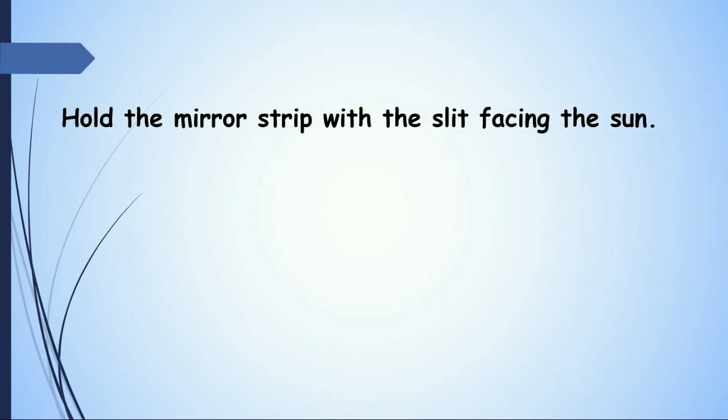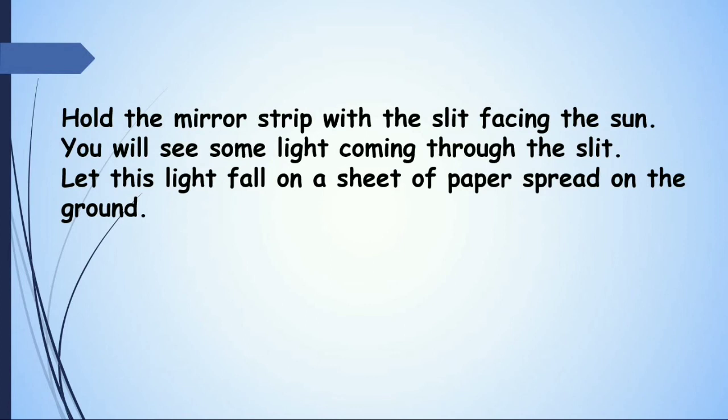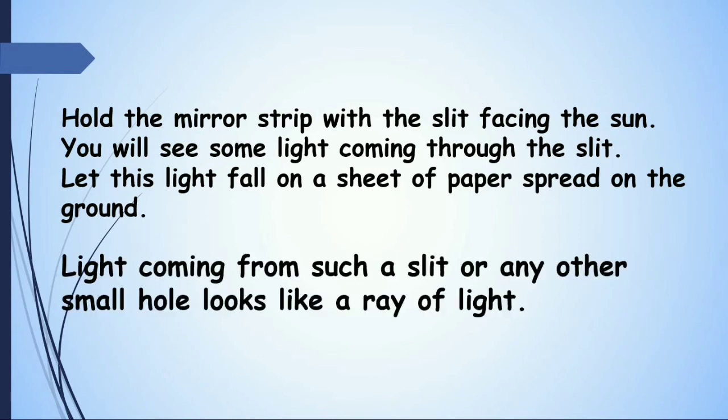Hold the mirror strip with the slit facing the sun. You see some light coming through the slit. Let this light fall on a sheet of paper spread on the ground. Light coming from such a slit or any other small hole looks like a ray of light.